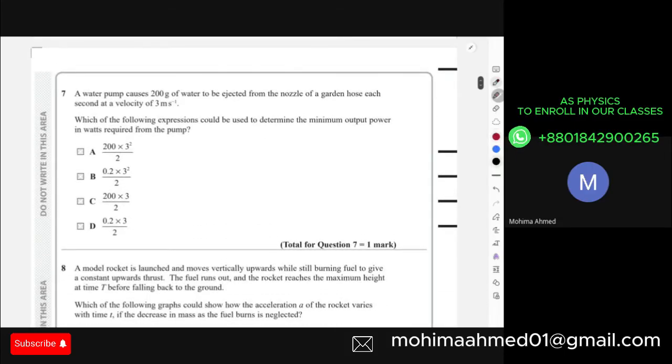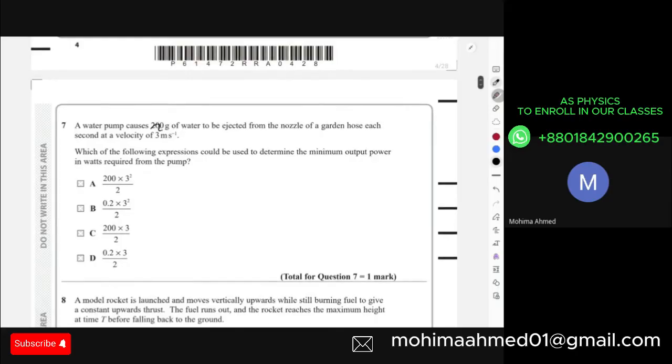It says that a water pump causes 200 gram of water to be ejected from the nozzle of a garden hose each second at a velocity of this. Which of the following expressions could be used to determine the minimum output power in watts required from the pump?